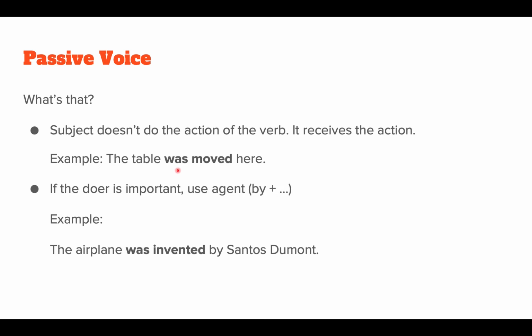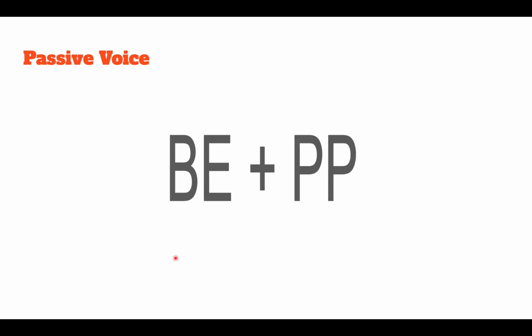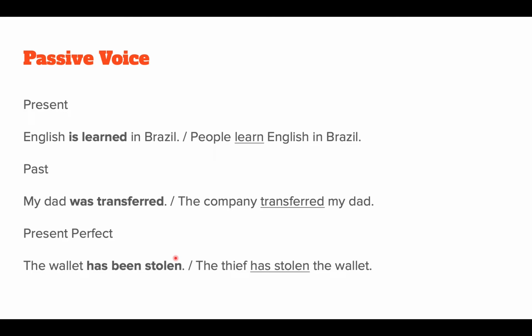Yes? This is the simple past in the passive voice. Was, simple past again, in the passive voice. Yes? We have more examples here. In the present. English is learned in Brazil. Active voice. People learn English in Brazil.